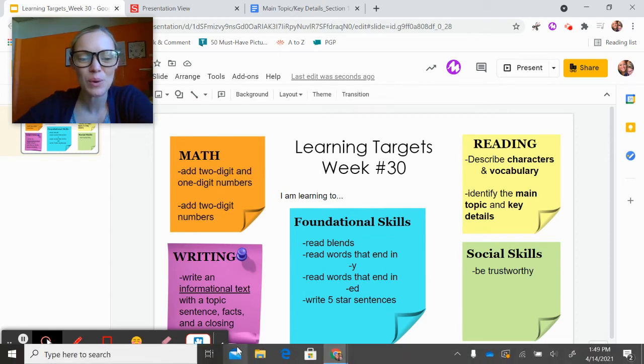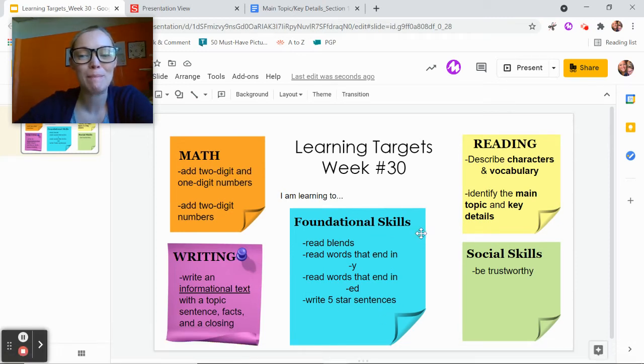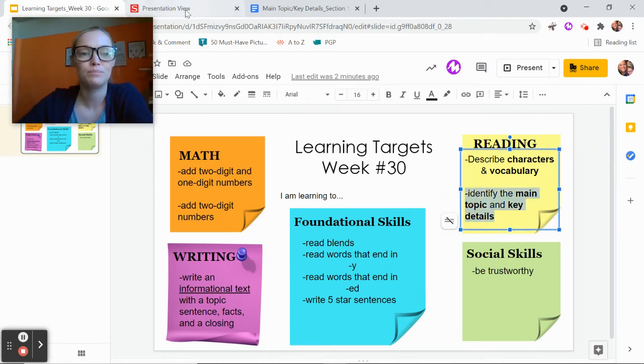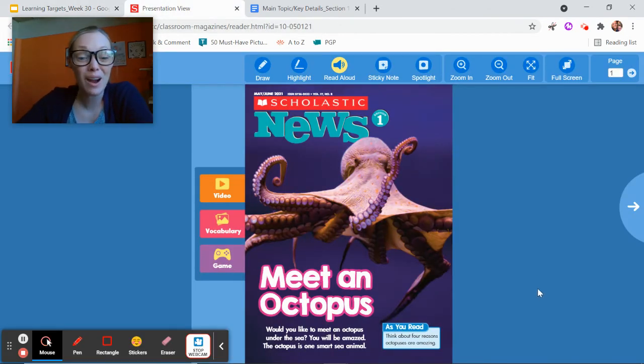Boys and girls, we have been learning about main topic, what the text is all about or what it's mostly about, and key details that tell you more about the main topic. Today, and that's our reading goal, I have a new article for you. And remember, we're reading nonfiction. So we're looking at what the main topic is of nonfiction or informational text.